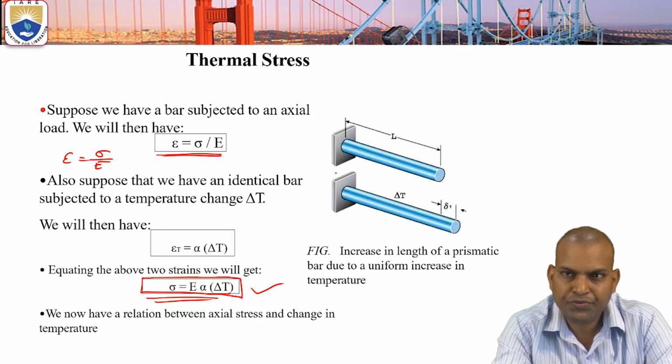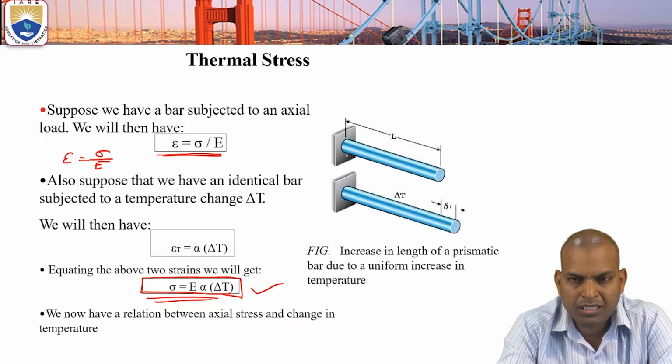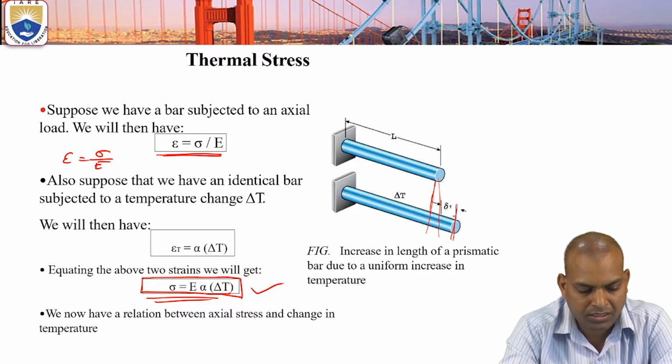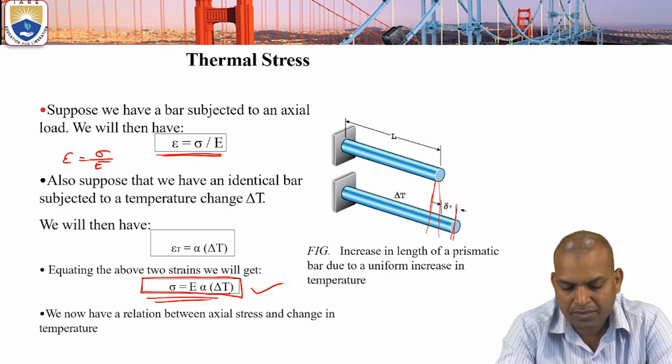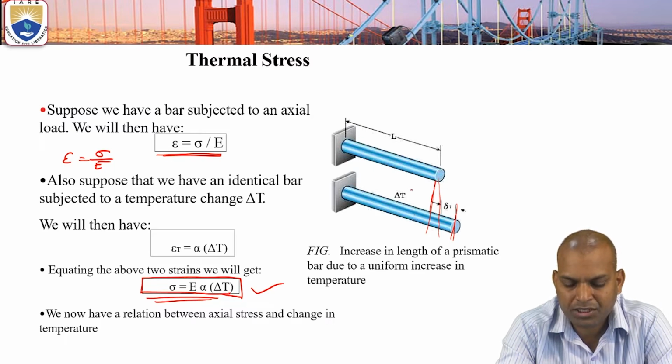We can see in this figure that the initial length of the bar is L. By increasing the temperature, the length is increased, where delta T is the change in temperature. This increase is caused by the thermal strain.